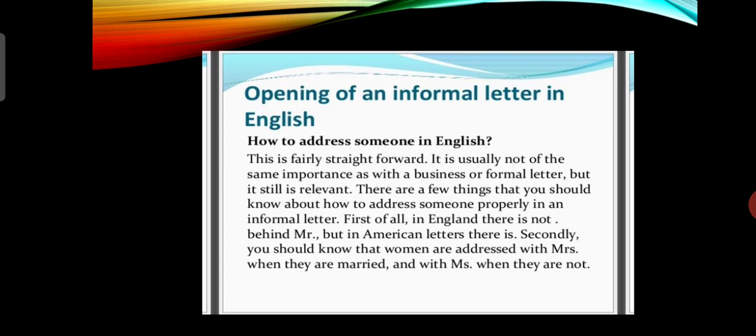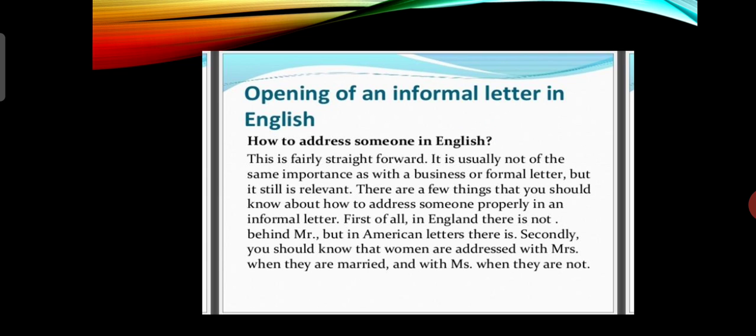Opening of an informal letter in English. How to address someone in English? This is fairly straightforward. It is usually not of the same importance as with a business or formal letter, but it still is relevant. There are few things that you should know about how to address someone properly in an informal letter.